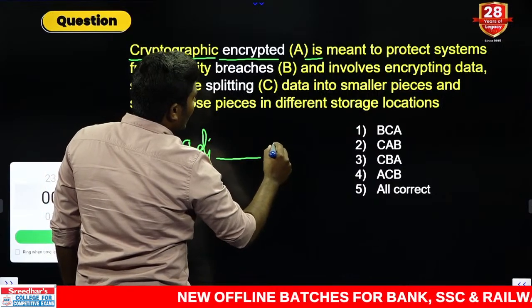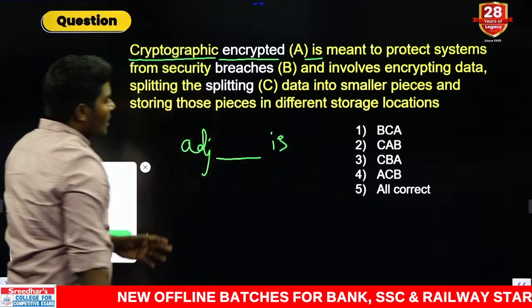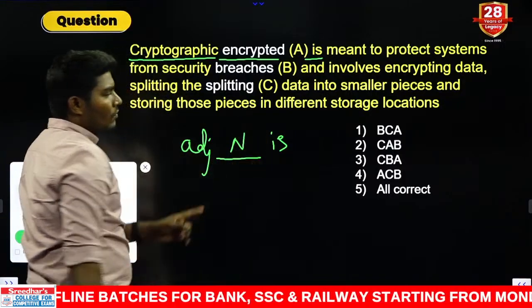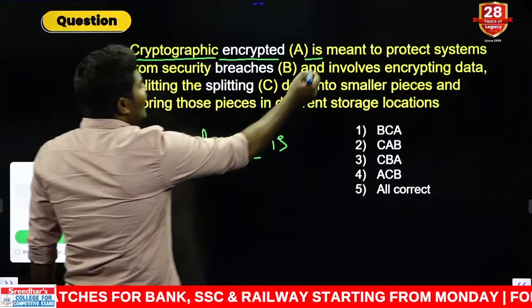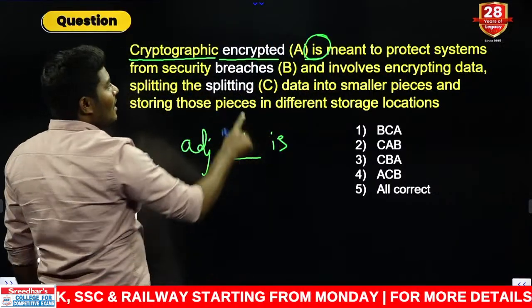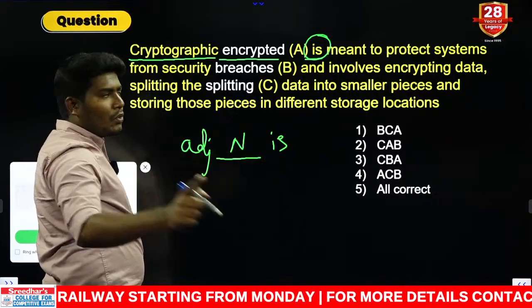Cryptographic blank, followed by is. That is a helping verb. So in the position of the blank we need only one word. That word should be only a noun form, yes or no? Now what type of noun do we need in this blank? We need a noun which is singular. Breaches can be used as the plural combination.